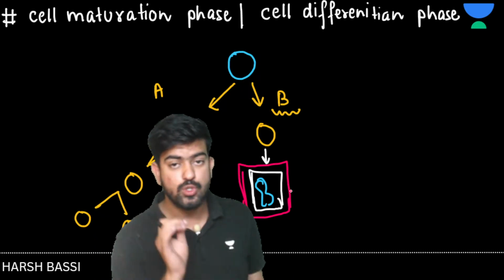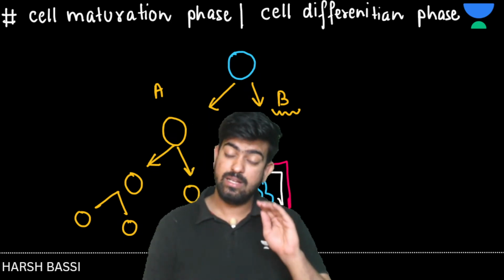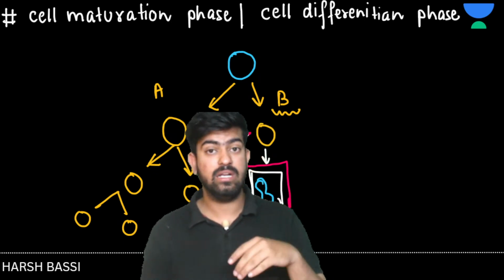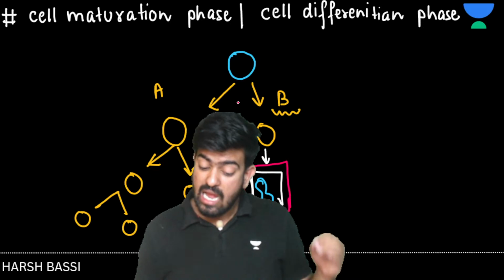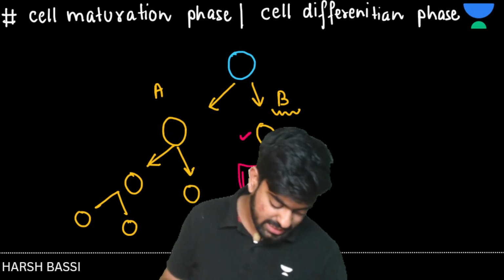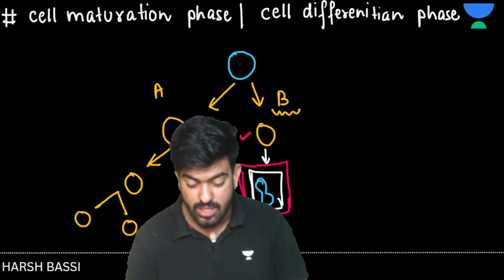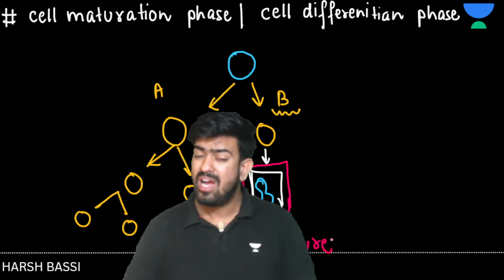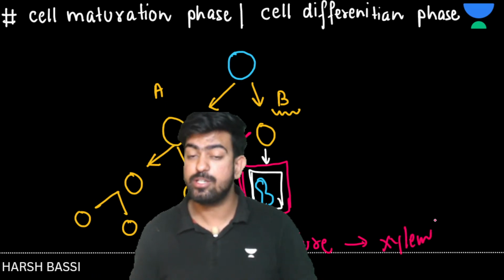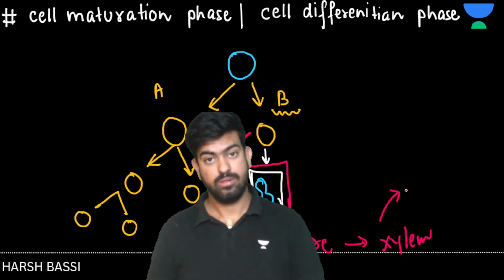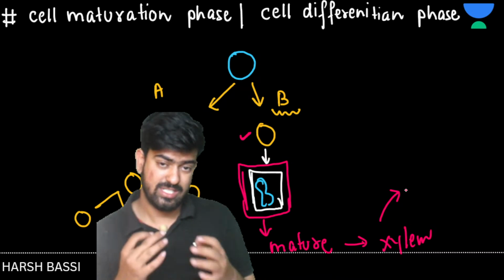So this particular cell will not be dividing. It will go into the next phase, which is the cell elongation phase, and everything happens there. After this, this cell will be matured. It is going to get converted into a particular special type of cell. Maybe a xylem cell, maybe a xylem tissue, maybe any other cells. So this is the cell differentiation phase or cell maturation phase.